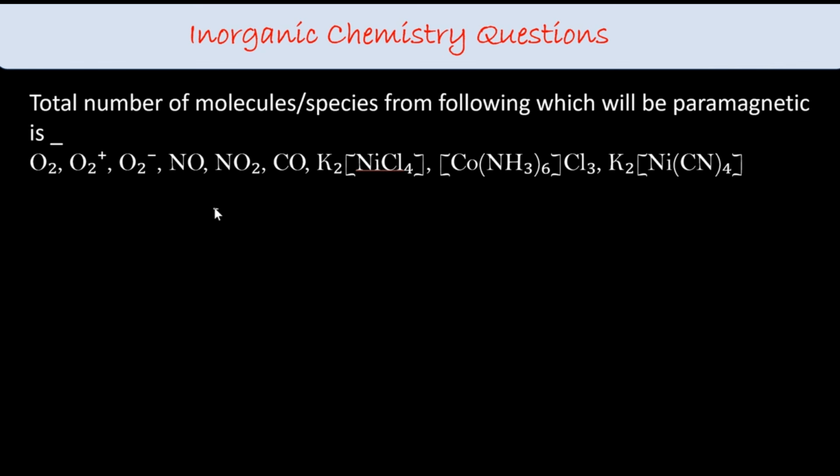Next session, we are going to solve the most important, most repeated inorganic questions. Let's get started with this question. Total number of molecules or species from the following which will be paramagnetic is.